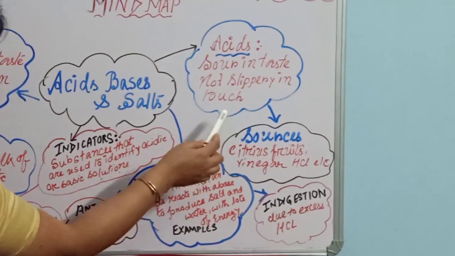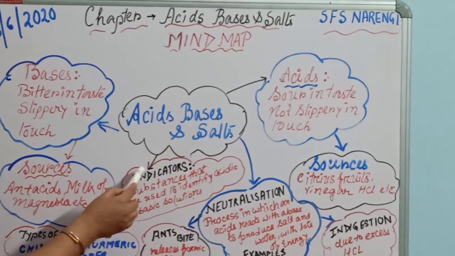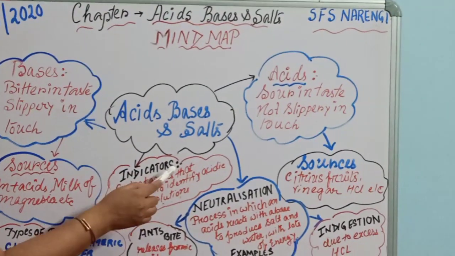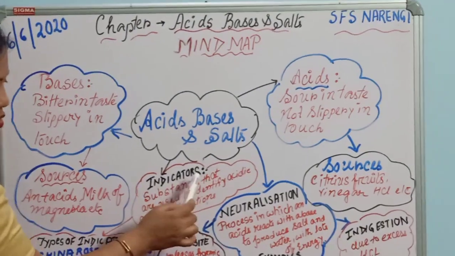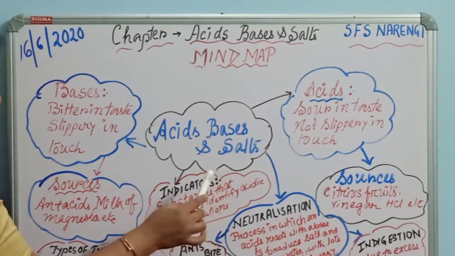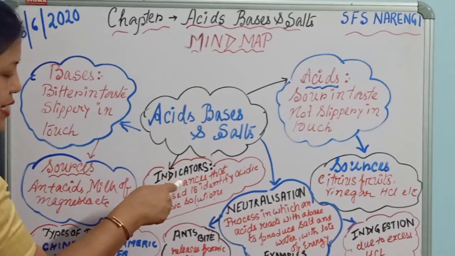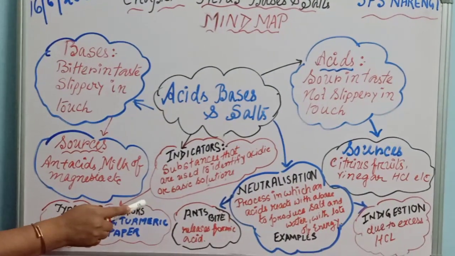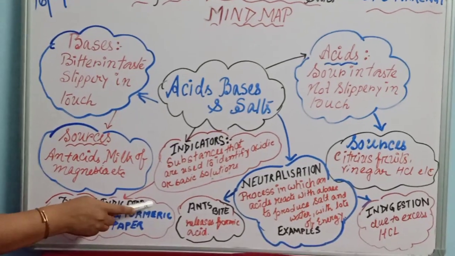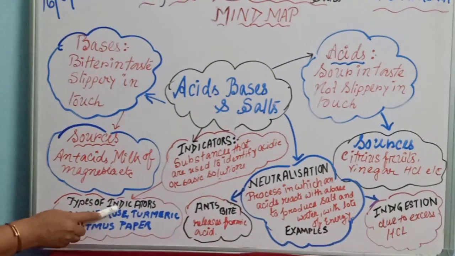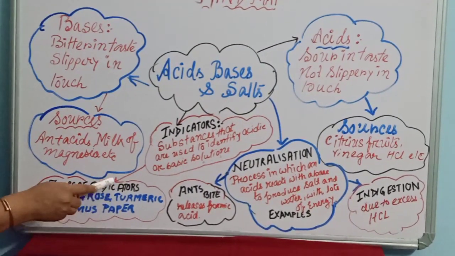And then after that we have discussed the topic indicators. We discussed that these are the substances that are used to identify acidic or basic solutions. These are the substances which are used to identify the acidic and basic nature of substances, so you have to write that. And then under indicators, we discussed different types of indicators, that is, the natural indicators. We have discussed China rose, turmeric and litmus paper, and there are different responses in acidic and basic medium.